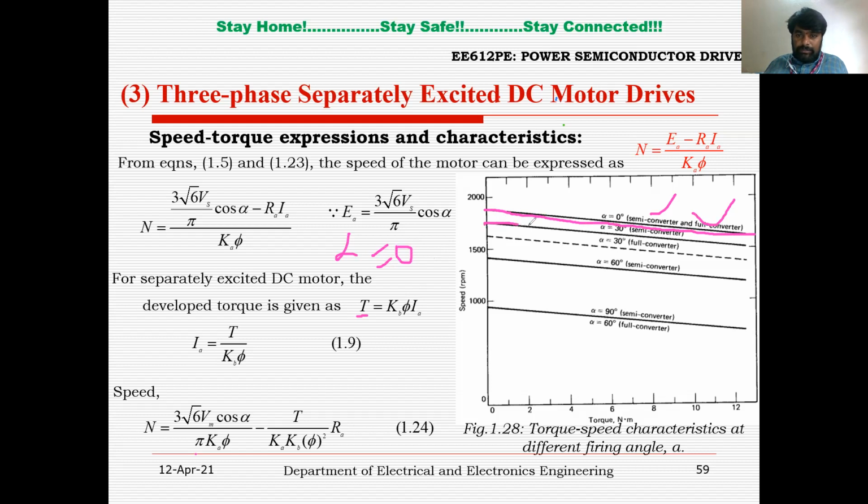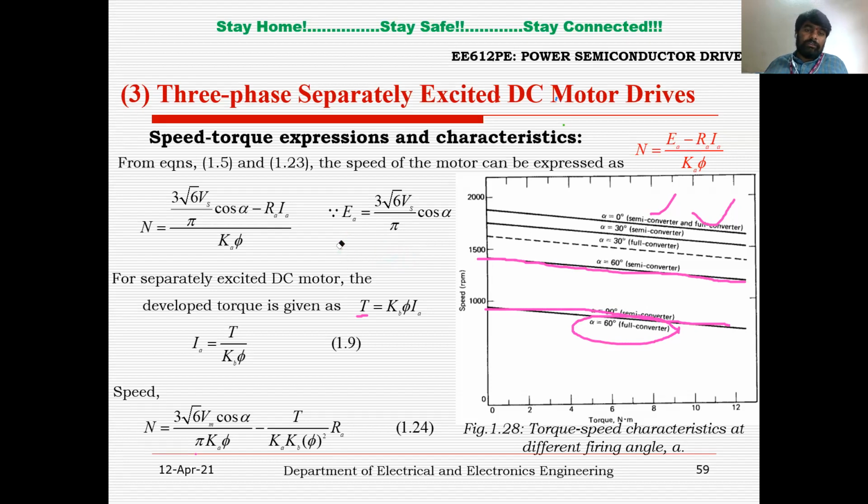That is why the speed is more in case of semi-controlled converter, and speed is less in case of fully controlled converter for the same firing angle alpha 30, right? Again, at alpha equals 60 degrees, the average output voltage is more in case of semi-controlled converter. Here you can see this is fully controlled converter at alpha equal 60 degrees, where it is less, right?